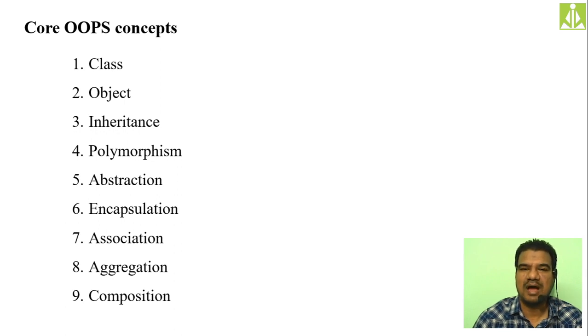So let us assume I have created a teacher class, where a teacher is going to have his profession, his ID, his name, his age, his subject which he is teaching, all these things. This is the teacher class. And then the student class, we're also going to have a student class.